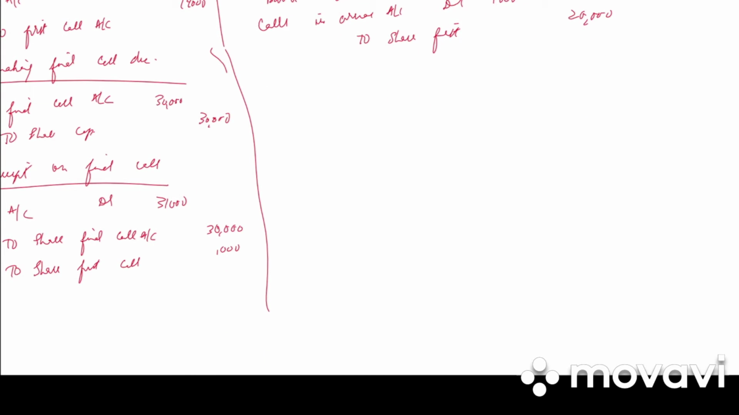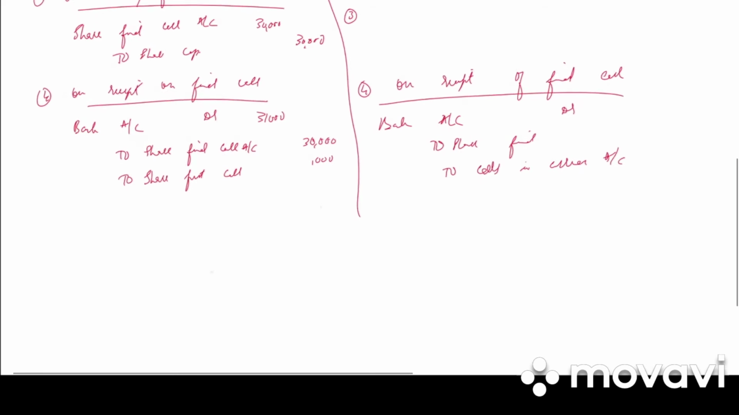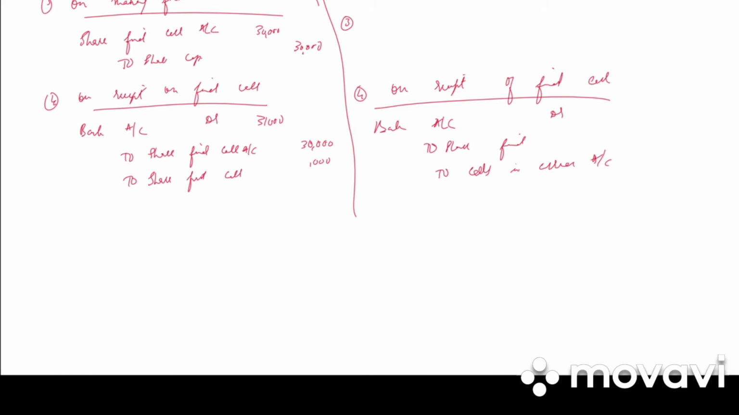Next, the third entry will remain the same. There will be change in the fourth entry, that is on receipt of final call. So in this case the entry will be bank account debited to share final call, and instead of share first call we'll be writing to calls in arrears account. Clear? So this is the difference when an account is prepared and when an account is not prepared.